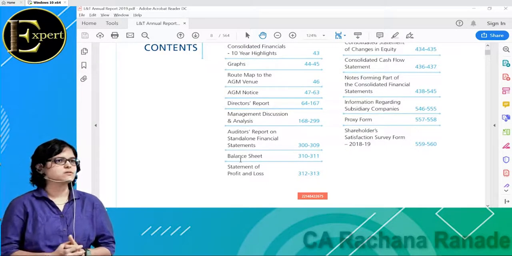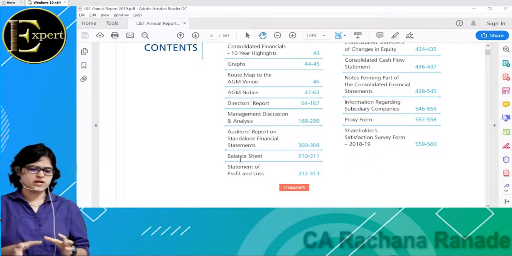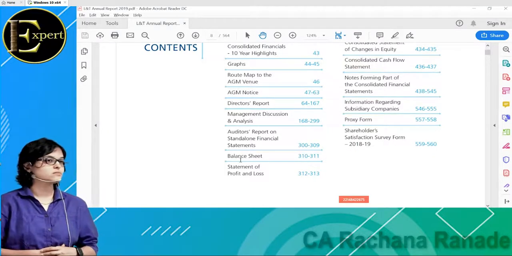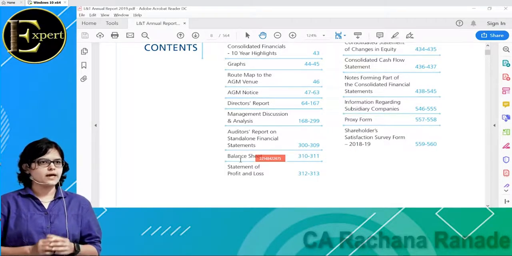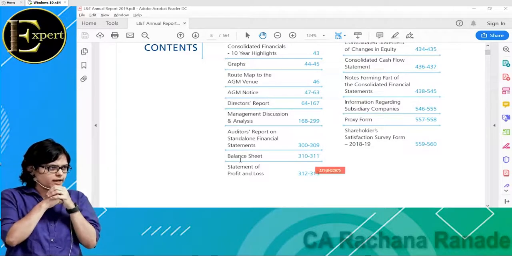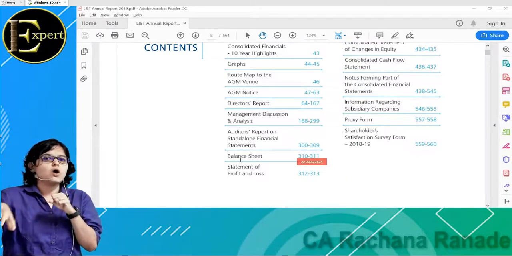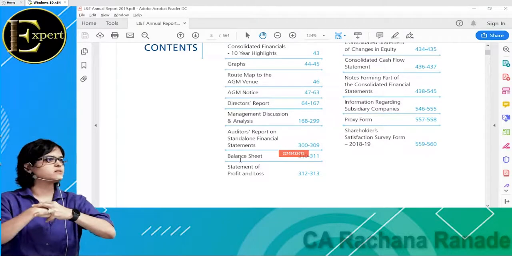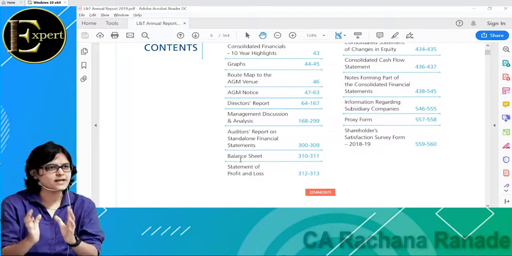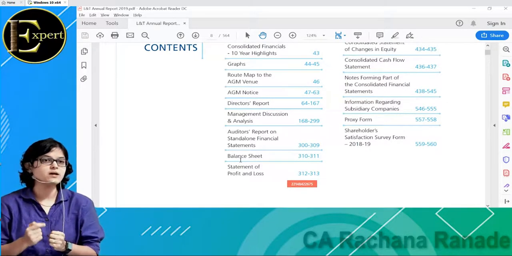L&T's head office balance sheet plus all its branches' balance sheets put together is the standalone balance sheet of L&T. And what would be the consolidated balance sheet of L&T? L&T's own standalone balance sheet plus L&T's subsidiaries' balance sheets.